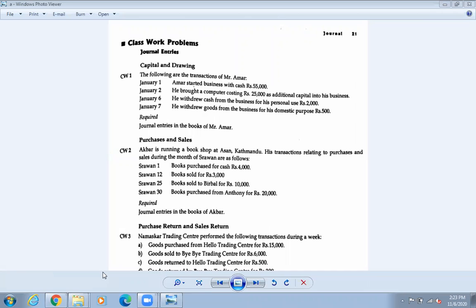Practice is also needed; if I only do it, what will you do? In the same way, this book is very good. They have provided classwork and homework also. Whatever question numbers we have done, number 1 and 2, your homework will be number 1 and 2. Okay, do the homework. I will see you afterwards also because the students are coming.